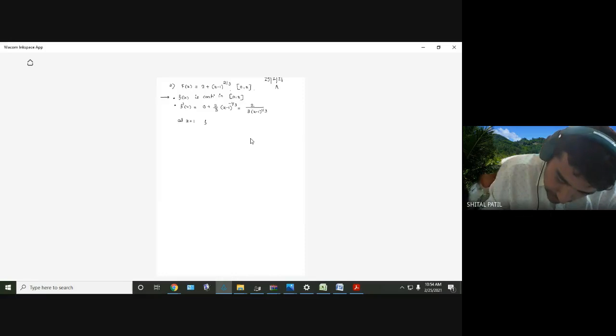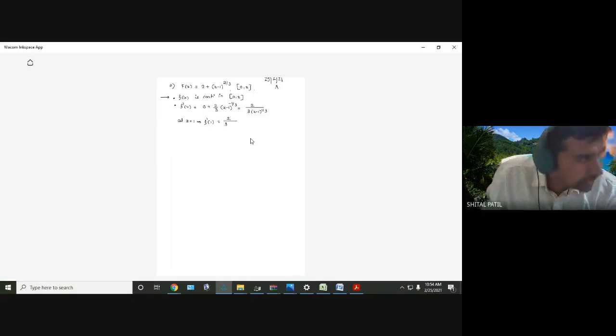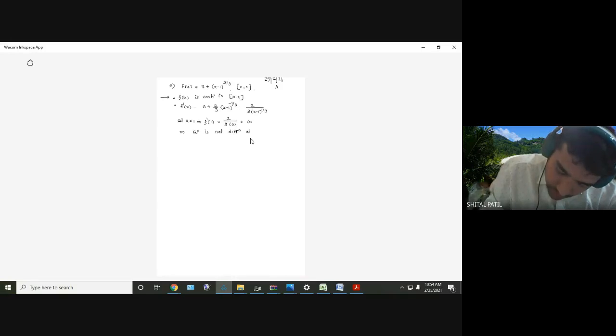What is f dash of 1? 2 divided by 3, at x equal to 1. So 1 minus 1 is 0. So infinity. So function is not differentiable at x equal to 1.